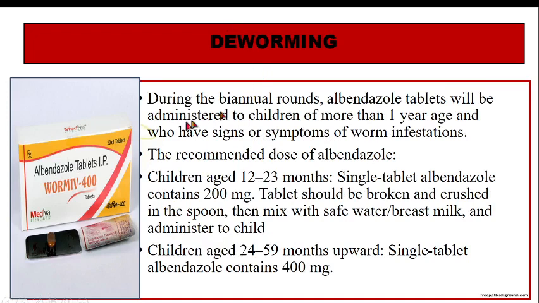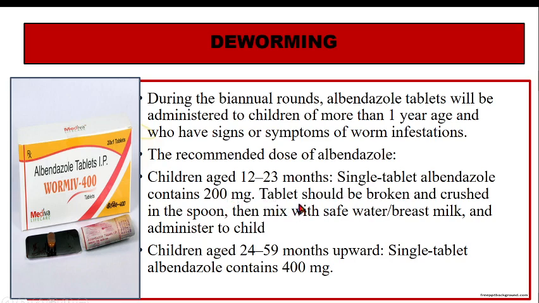Then deworming. See, in all those programs we have included deworming, but you may have children who may not be having anemia, but the parents have come and told that the child is having worms, because worms can be seen with the naked eye. Okay, so during the biannual rounds, albendazole twice we give, and the recommended dose of albendazole for children 12 to 23 months is a single tablet containing 200 milligram.